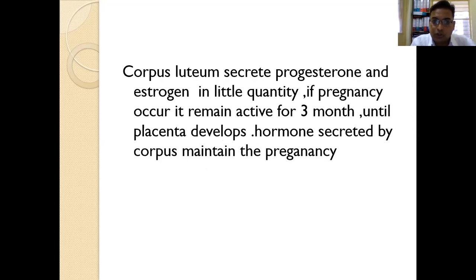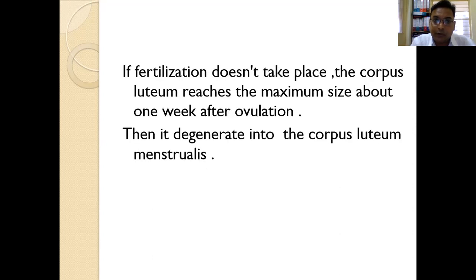This estrogen and progesterone is essential for maintaining pregnancy. If pregnancy occurs, the corpus luteum remains for 3 more months till the placenta develops. Once the placenta develops, this corpus luteum degenerates into the corpus luteum menstrualis.